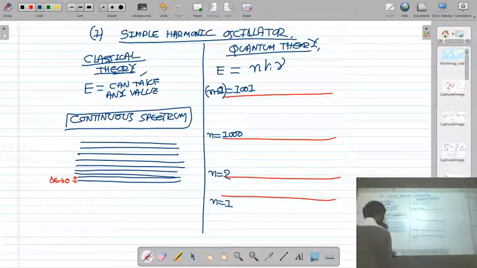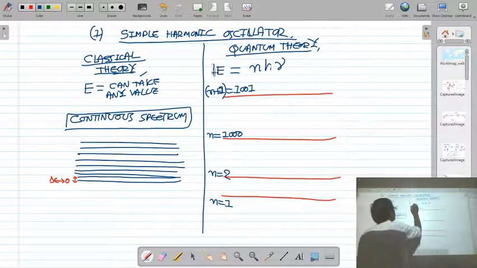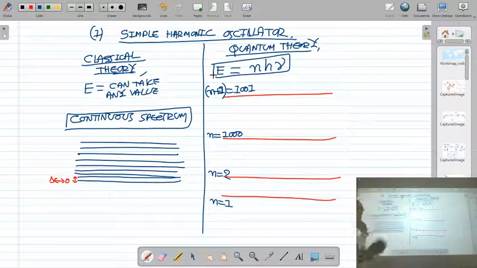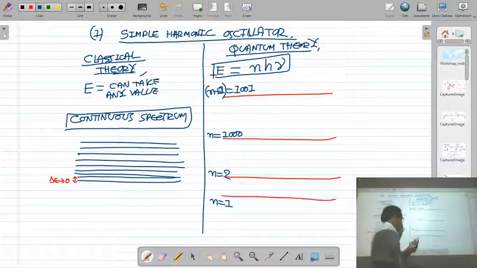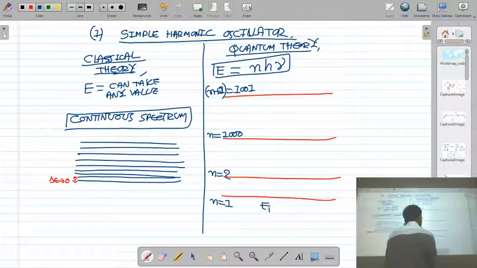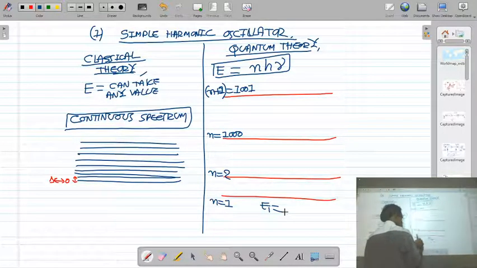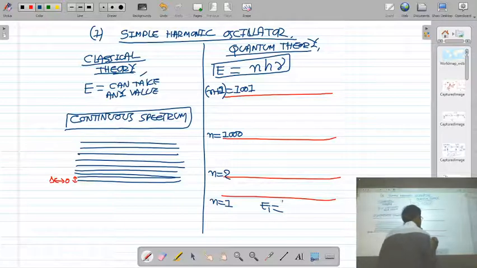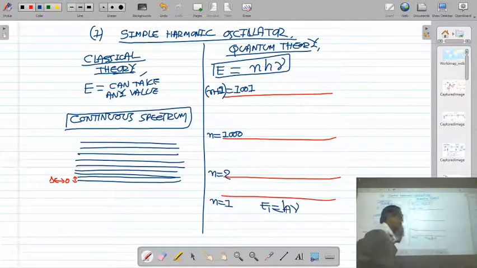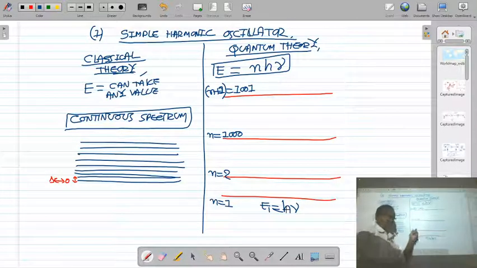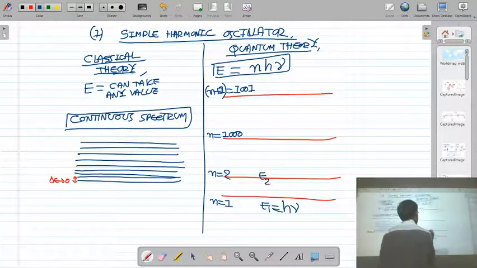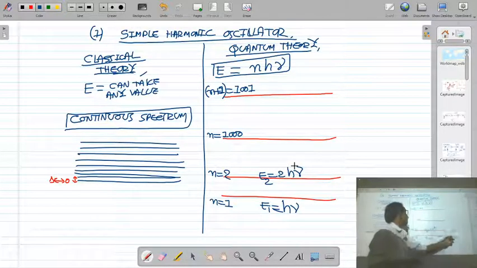Now the energy of a simple harmonic oscillator according to quantum theory is nhν. So in the ground state, n is equal to 1, the energy of the simple harmonic oscillator is hν.